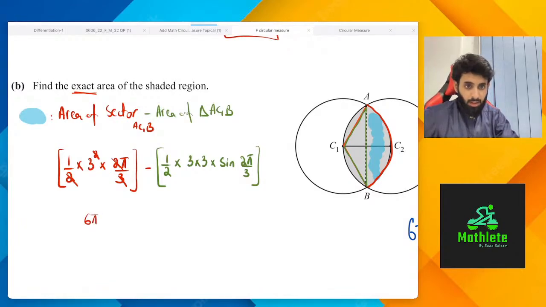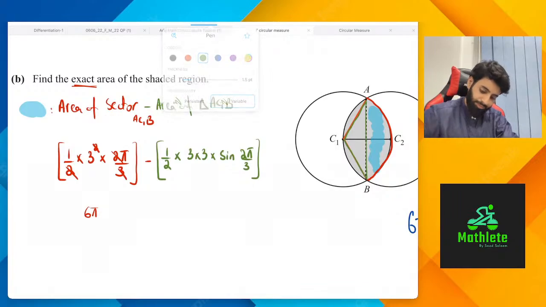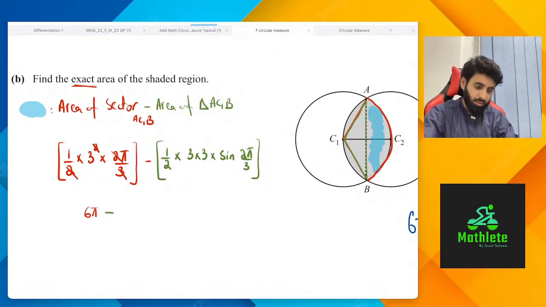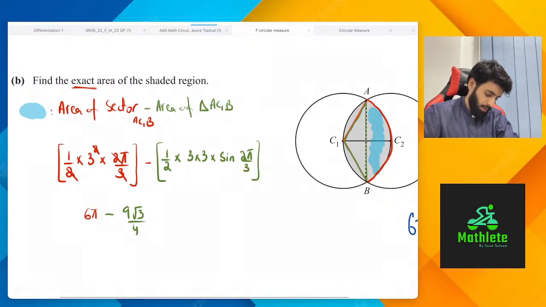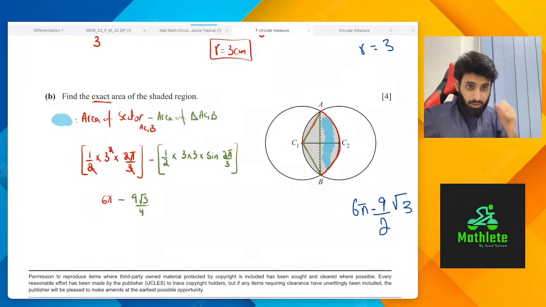No, these formulas are not going to be provided. Okay, so 6 pi, and from this we are going to minus this. So this is going to be 0.5 into 3 into 3 into sine of 2 upon 3 pi. Please make sure your calculator is in radian mode. So this is basically 9 under root 3 upon 4. What do you guys suggest I do next?